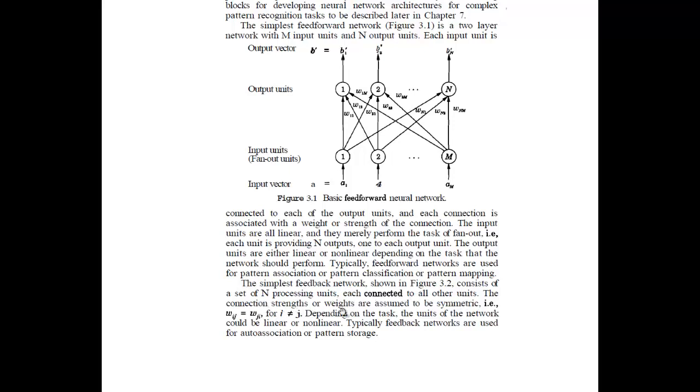The connection strengths, or weights, are also known as strengths, and are assumed to be symmetric, that is, wij is equal to wji for i not equal to j, depending on the task. The units of the network could be linear or non-linear. Typically, feedback networks are used for auto association or pattern storage.